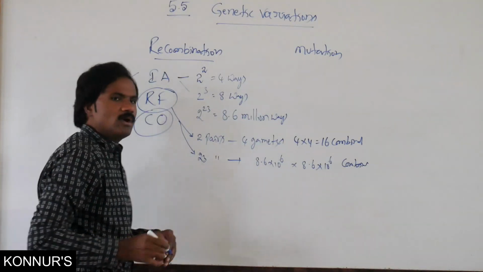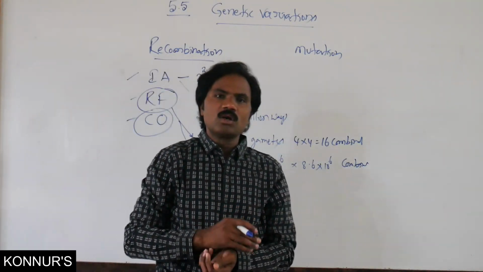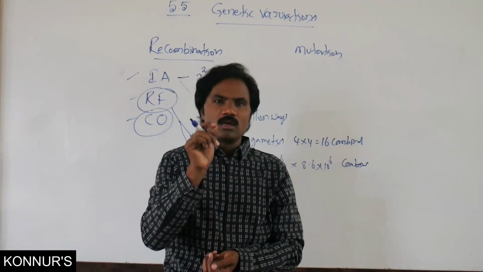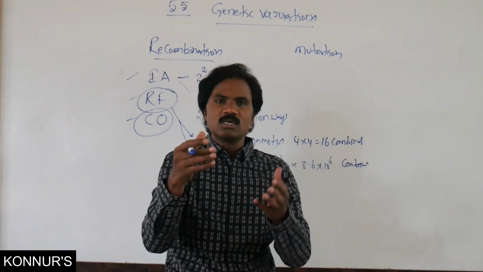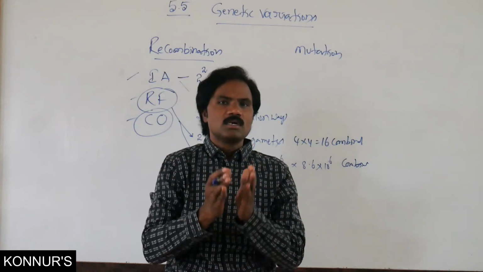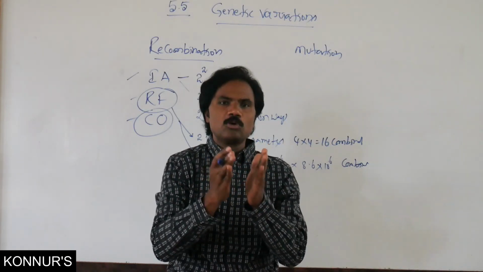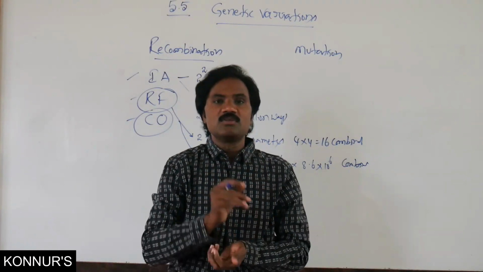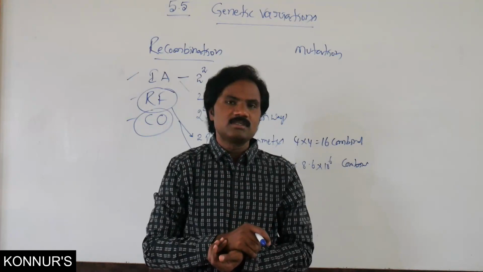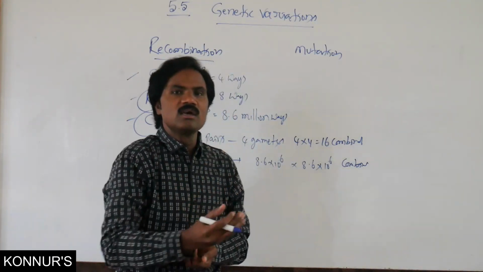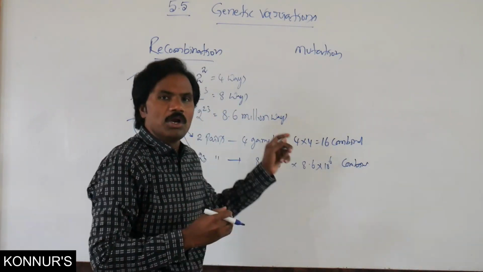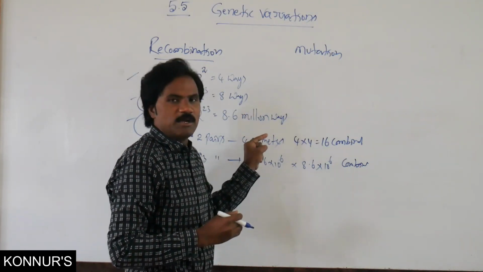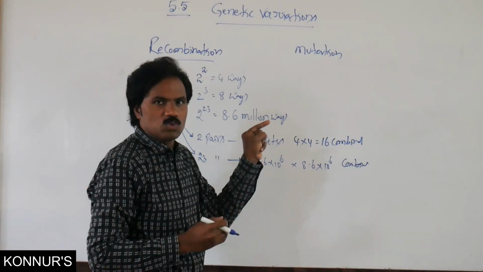Then crossing over increases recombination. Here, segments of chromosomes are shared. Whenever this segment is shared between non-sister chromatids, one can increase recombination during meiotic cell division, through chiasmata crossing over in meiosis 1.